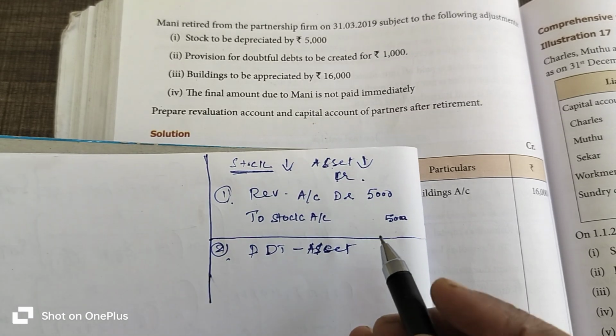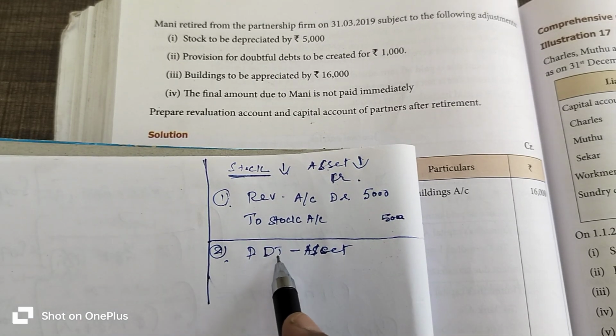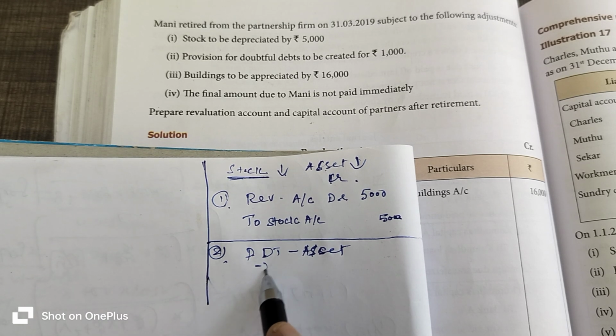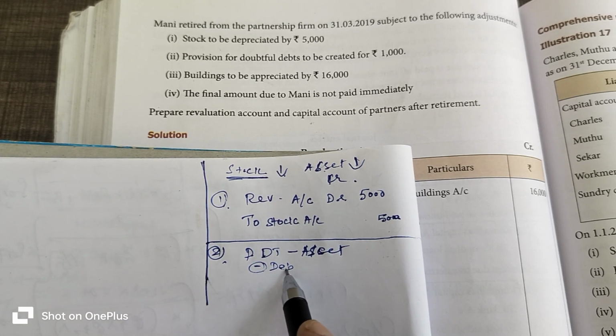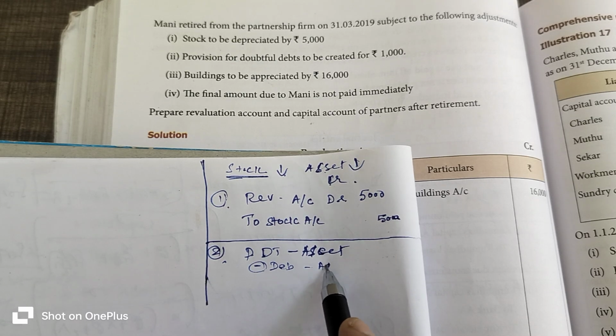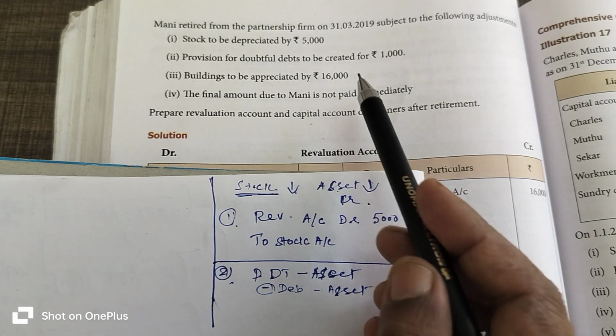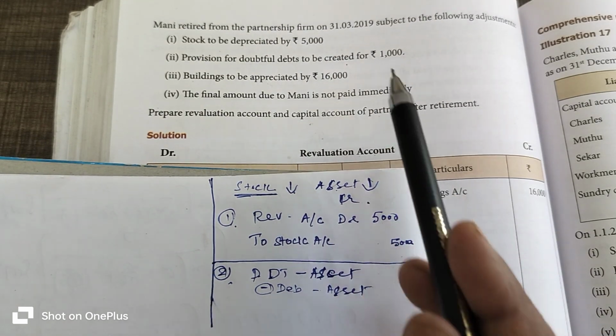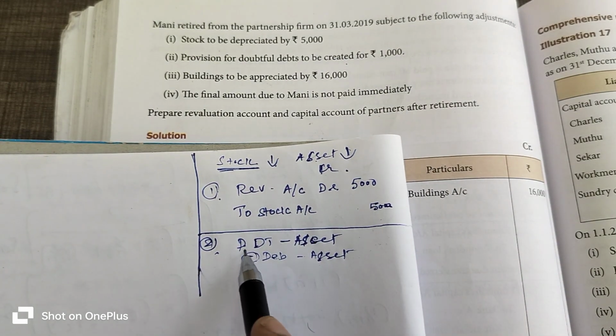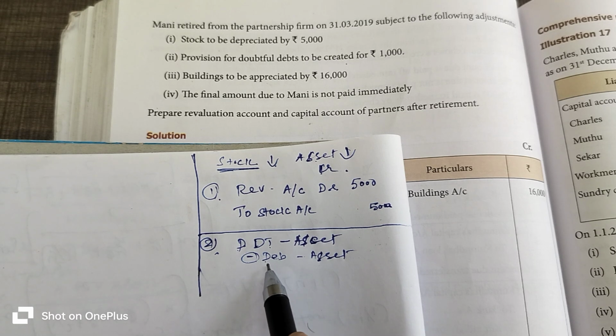Okay, so provision for doubtful debts we deducted from debtors, which belongs to asset account, right? Listen, provision for doubtful debts is created. We deducted provision for doubtful debts from the debtor.